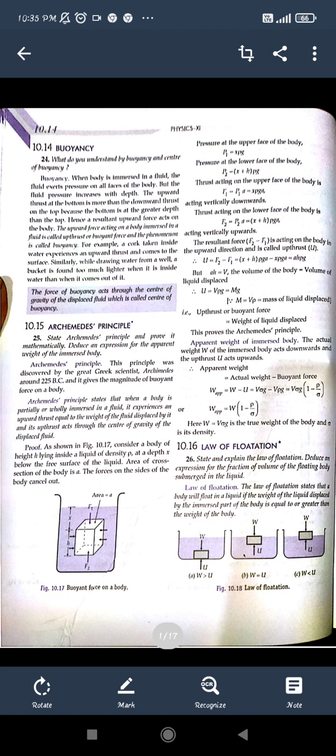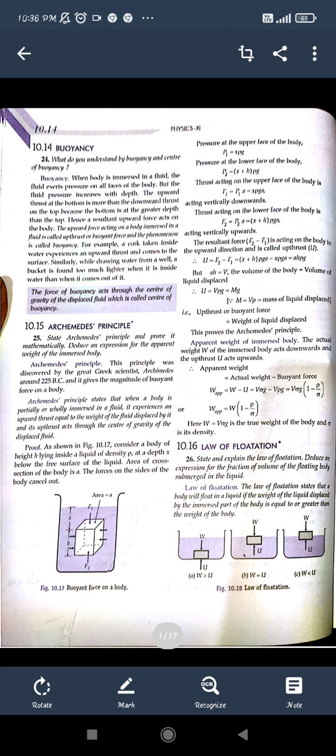Now, Archimedes' principle, everyone is familiar with this principle, I think. He said that whenever a body is immersed in a liquid, like if you are forcefully immersing any object in it, then the weight of the liquid displaced will be equal to the upthrust. Archimedes' principle tells us that whenever a body is immersed in a liquid, partially or wholly, completely immersed or only half, there will be an upthrust acting at the center of gravity of the body.